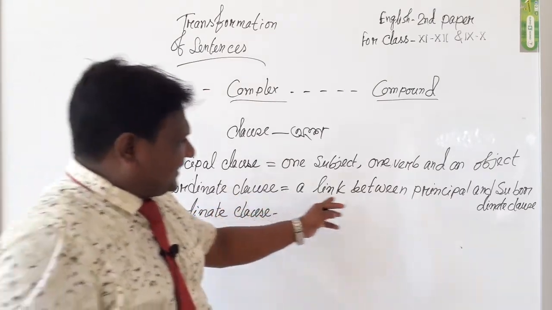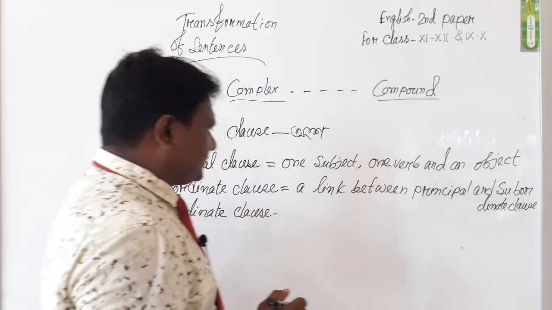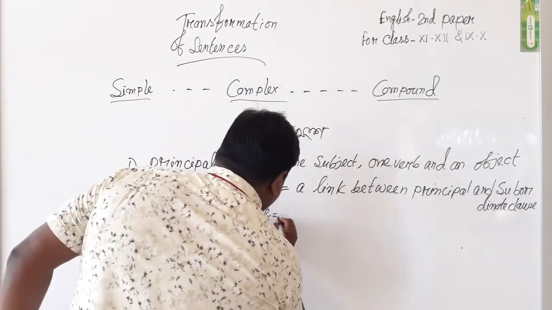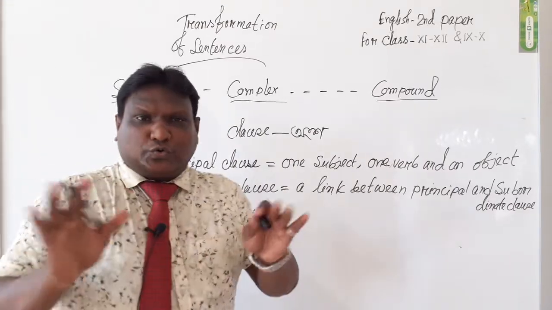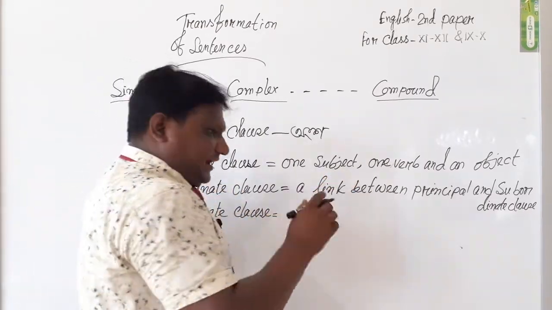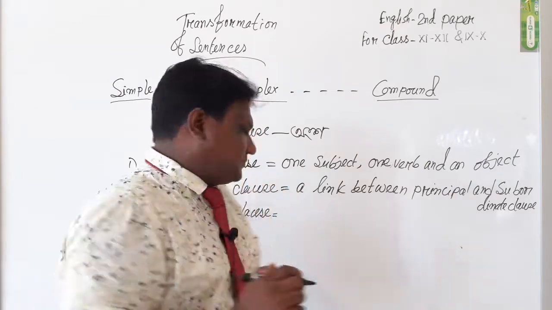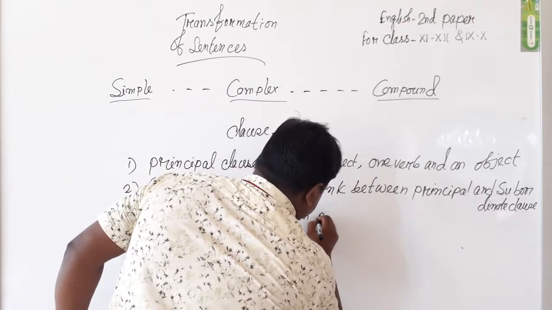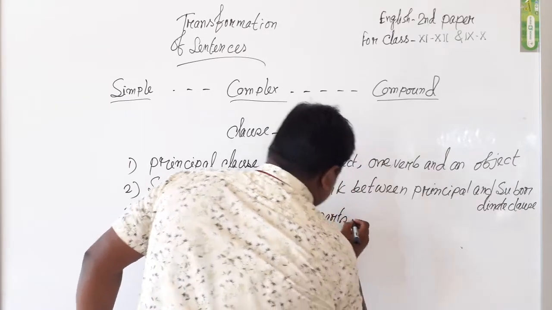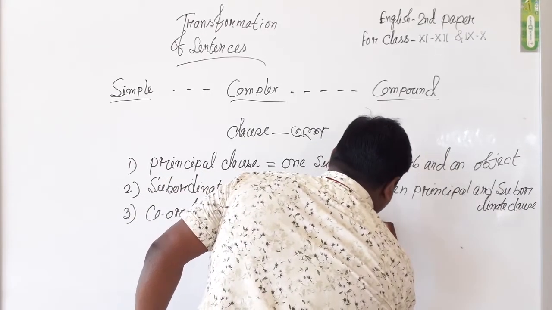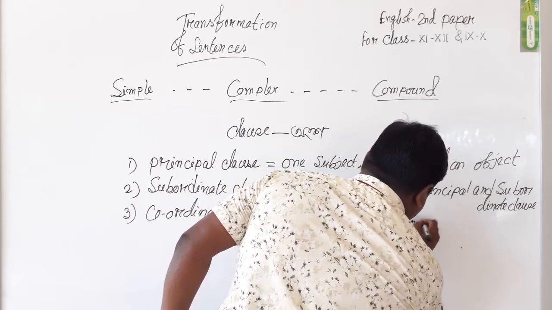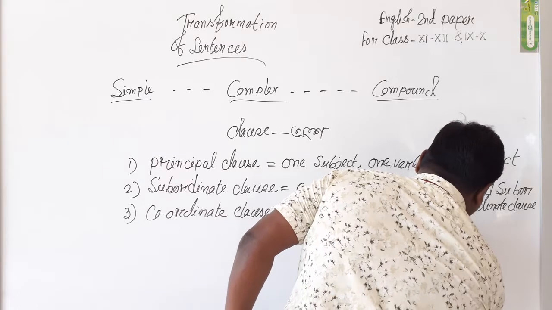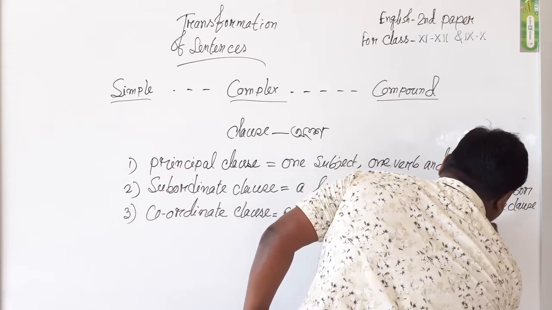Subordinate clause means a link between principal and subordinate clause. What is coordinate clause? Coordinate clause means two parts of the sentence, and each part must be a principal clause. Each part of the sentence is a principal clause.